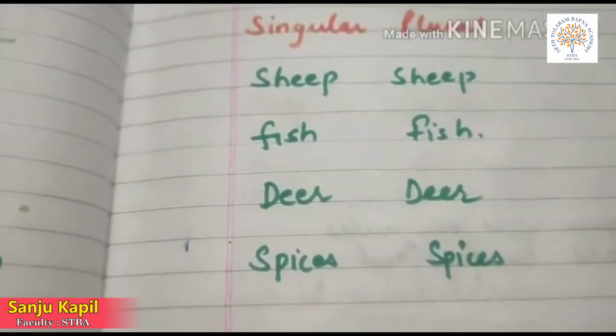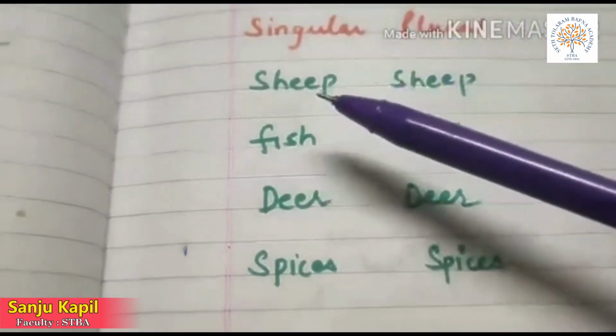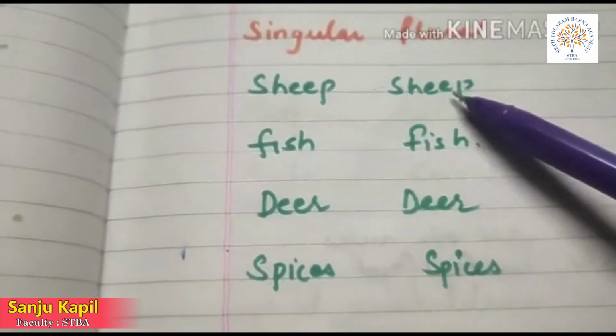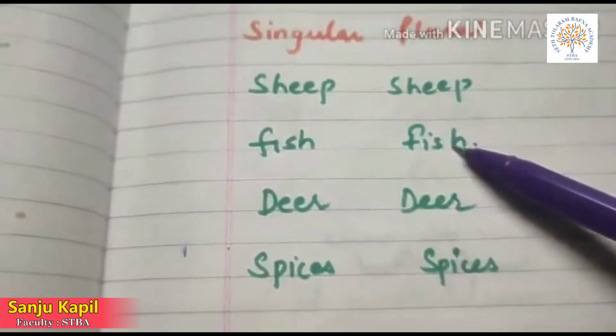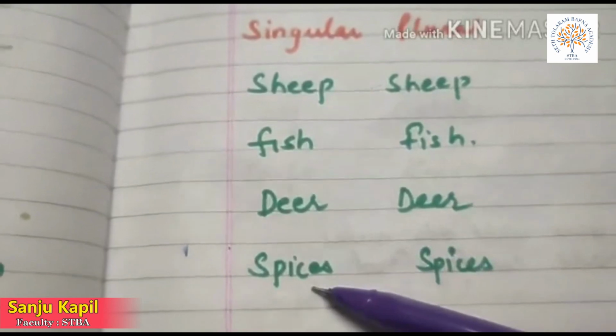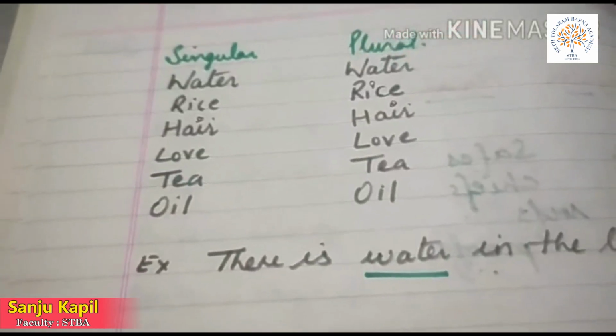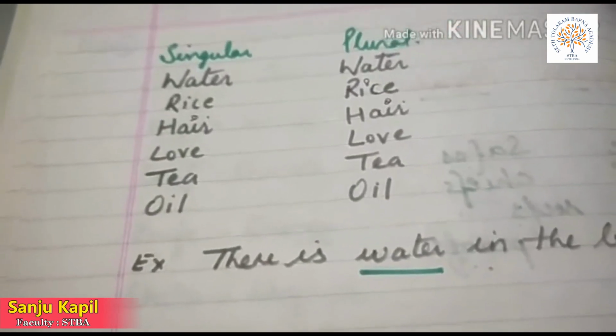Some nouns have the singular and plural remain the same. For example, sheep, sheep; fish, fish; deer, deer; spices, spices. Uncountable nouns never become plural.